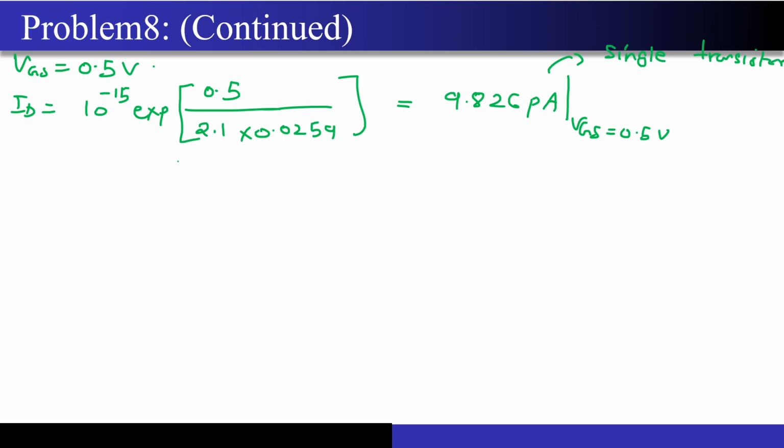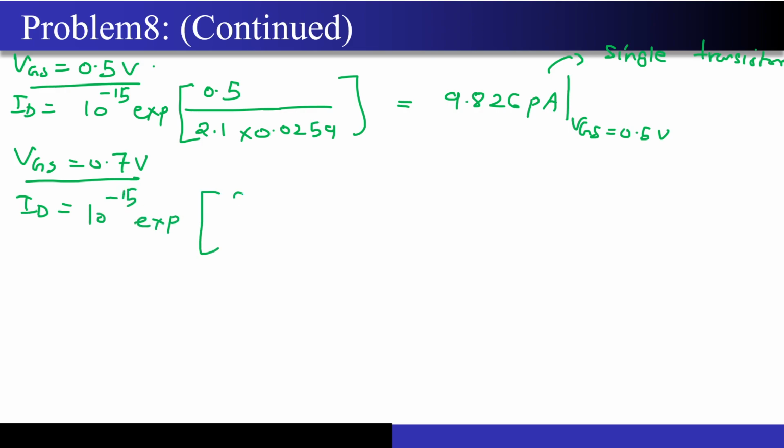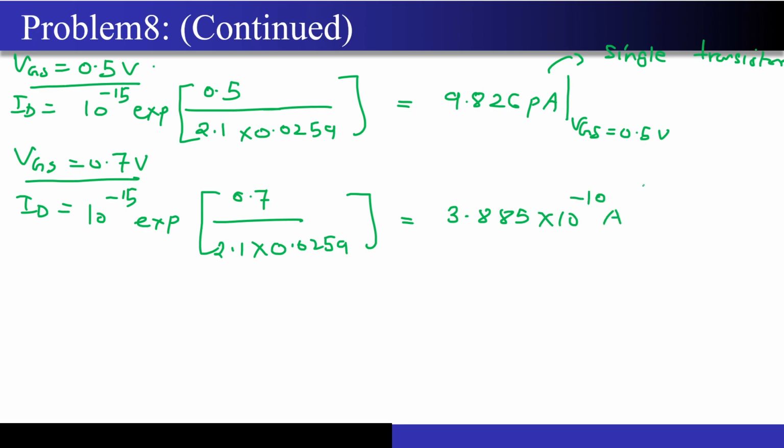Single transistor, right? Now similarly, if I write VGS is equal to 0.7 volts, my ID will be what? Let me just highlight it. 10 to the power minus 15 exponential of 0.7 upon 2.1 into 0.0259. If you calculate this value, it will come out to be around 3.885 into 10 to the power minus 10 amperes at VGS is equal to 0.7 volts. Again, this value has been calculated for a single transistor.